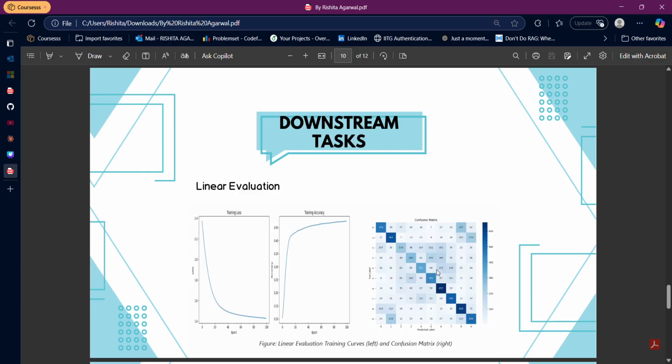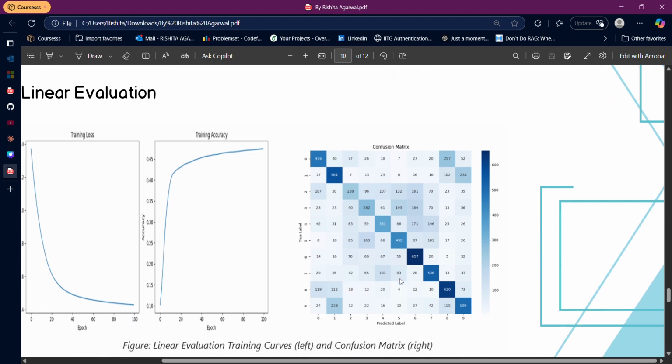I then evaluated. When I received the representations from this encoder layer, I used these pre-trained representations in my downstream tasks. The first downstream task I did was linear evaluation, which is a pretty simple task. I just included one final layer. I used the simple task because I did not want a complex model to improve the performance over SimCLR. I wanted to see the performance of SimCLR's embeddings rather than a complex model's performance. So this was the evaluation, and here let me show you the confusion matrix.